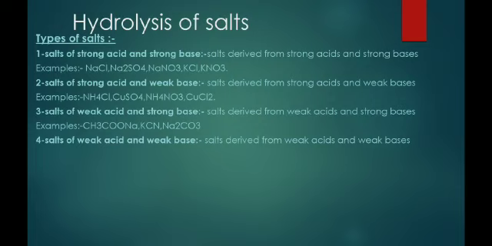Now fourth one, salt of weak acid and weak base. Salts which derive from the weak acids and weak base. Both acid and base are weak. For example, CH3COONH4, NH4CN. Now when we consider ammonium acetate, it is made up by the acetic acid as a weak acid and ammonium hydroxide as a weak base. That it forms the salt ammonium acetate, which is the weak acid and weak base salt.